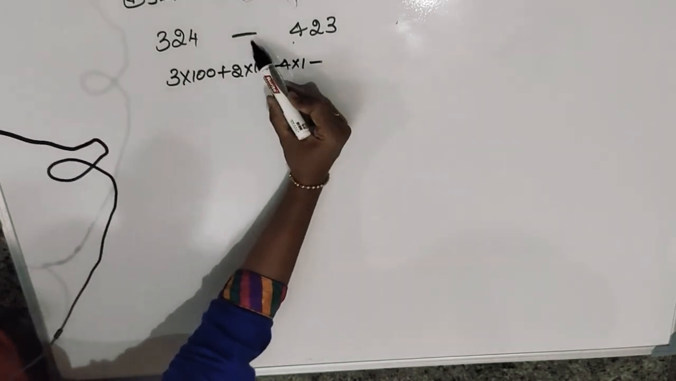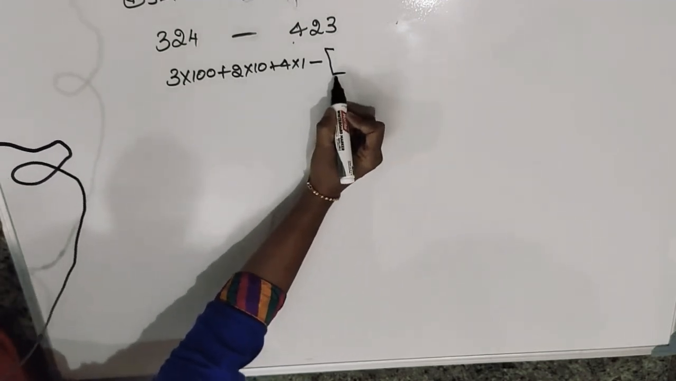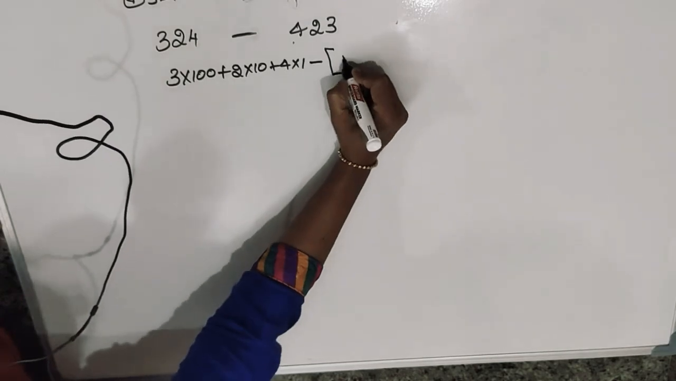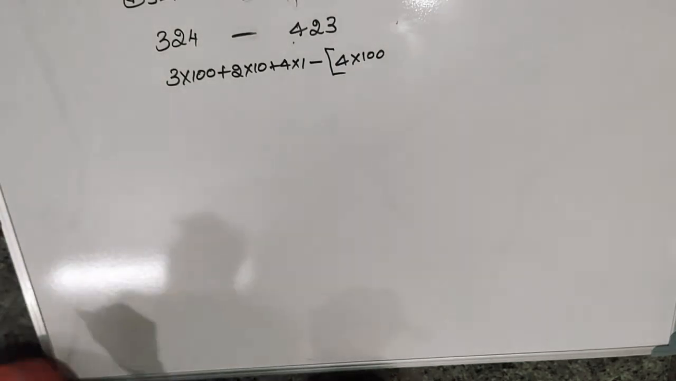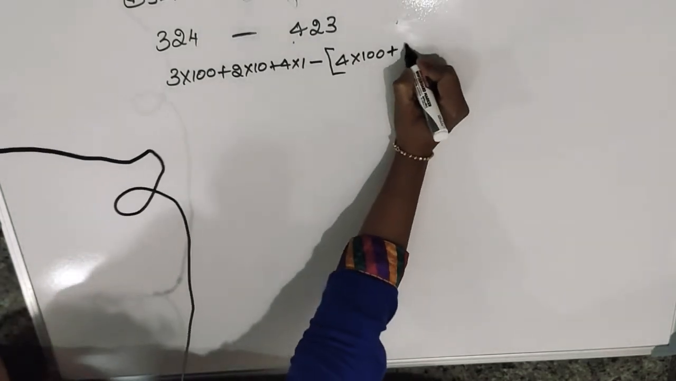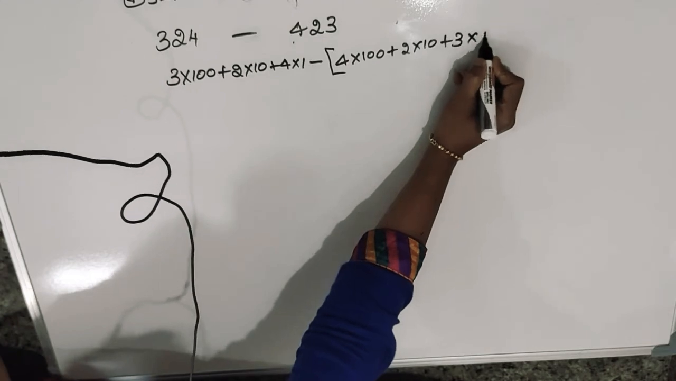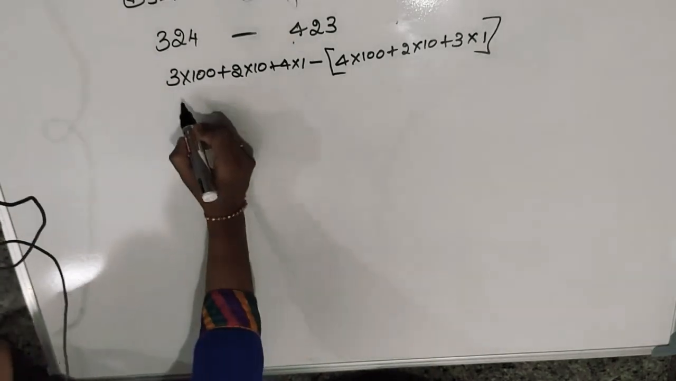Now you have to see here minus is there, so don't forget to write it in a square bracket, because this minus comes for all the numbers. So now expand 4 into 100 plus 2 into 10 plus 3 into 1. See. Okay, now